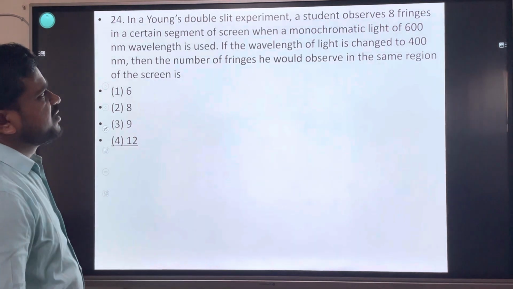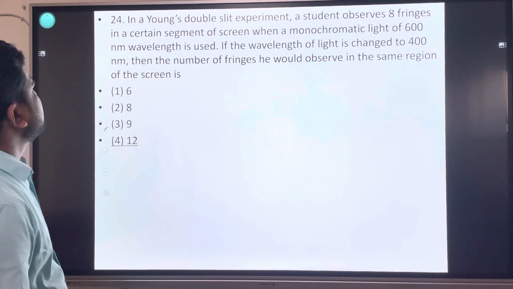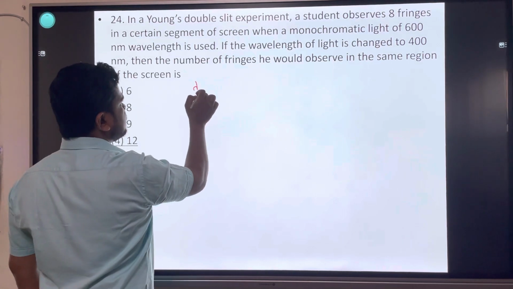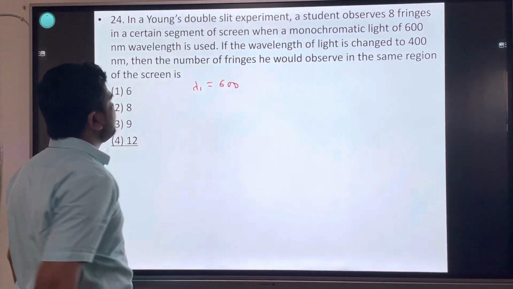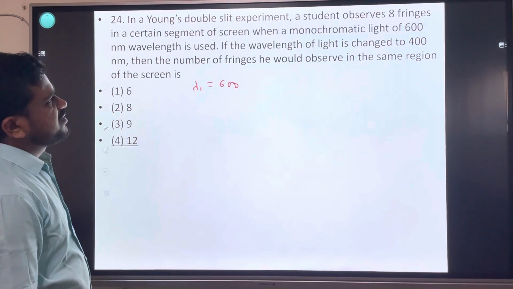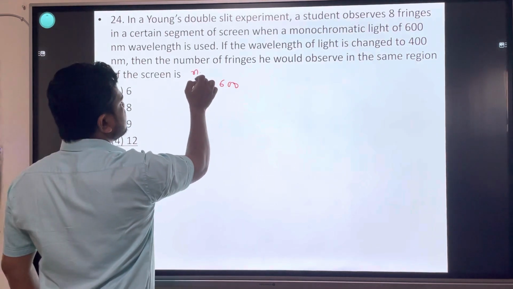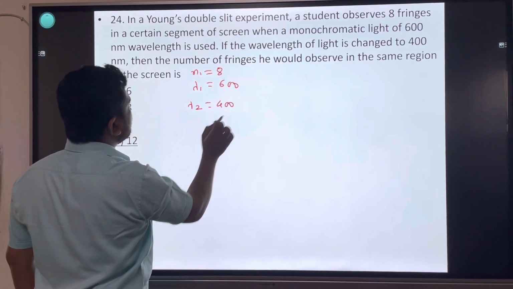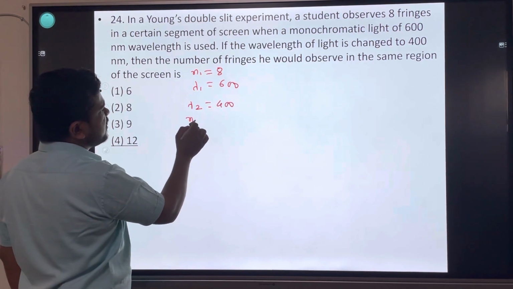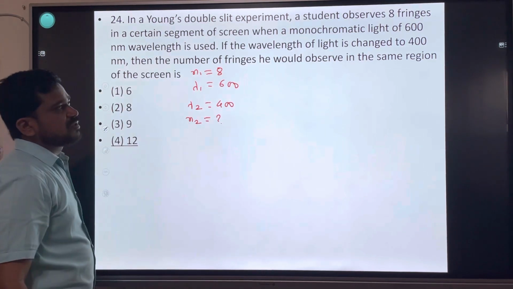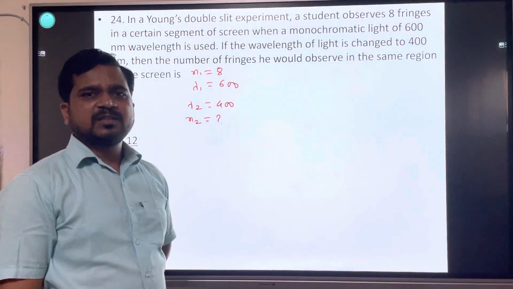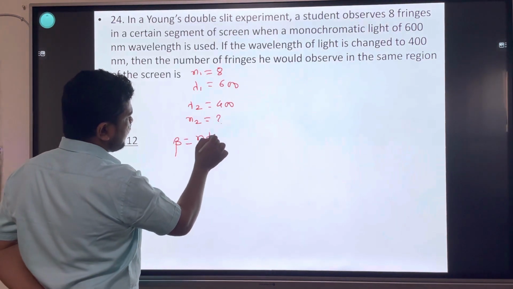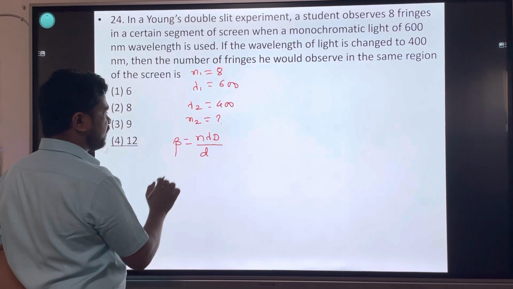Here, double slit experiment. A student observes 8 fringes in a certain segment of the screen when monochromatic light of initial wavelength lambda 1 is equal to 600 nanometer is used. If the wavelength of light is changed to lambda 2 equal to 400 nanometer, find the number of fringes n2. Fringe width is constant here, therefore the fringe width formula is beta equal to n lambda D divided by d.